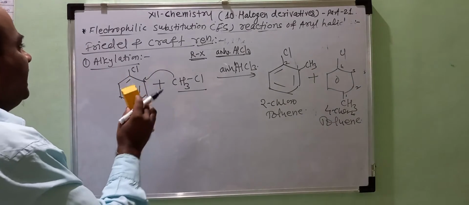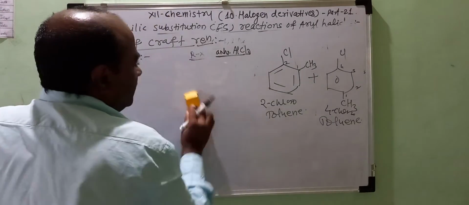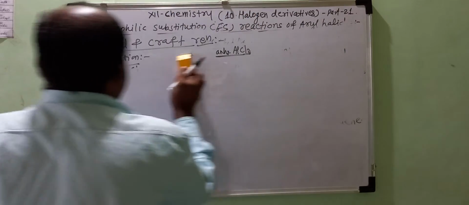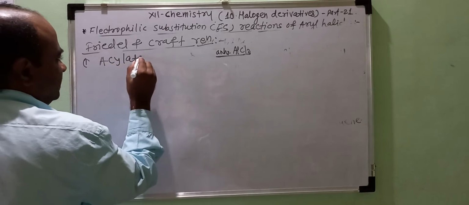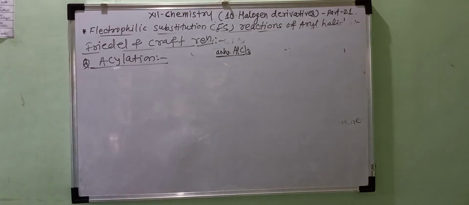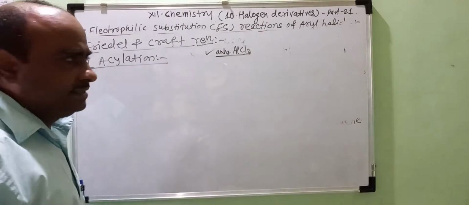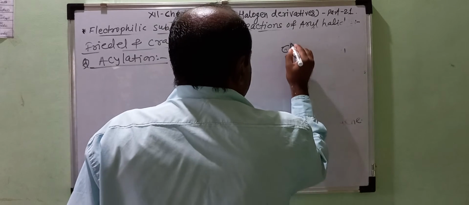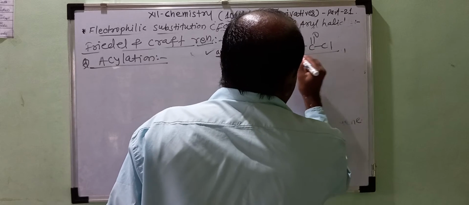Then what is the acylation reaction? Friedel-Crafts acylation, the second reaction we discuss. Here, using anhydrous AlCl3 as the same catalyst, ethanoyl chloride or acetyl chloride is used as the acylating agent, and acylation is carried out.